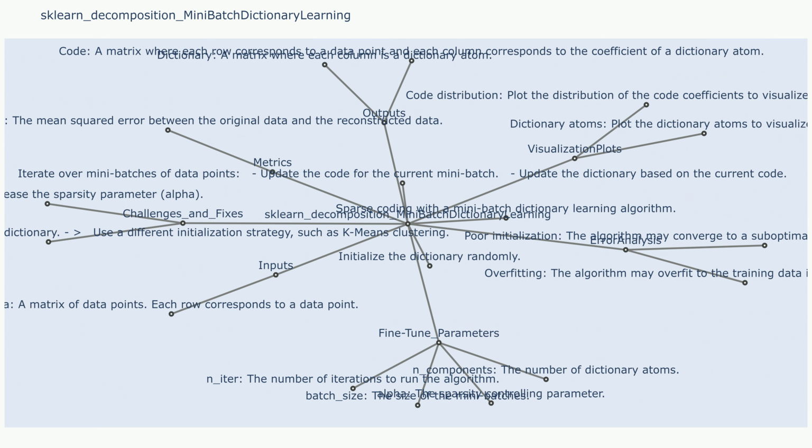Challenge 5. Initialization. The initialization of the dictionary atoms can influence the final result of the algorithm. Sample use case that resulted in challenge 5: using random initialization may lead to slow convergence or suboptimal performance. Fixes to challenge 5. Try different initialization methods like using a pre-trained dictionary or a subset of the data as initial atoms. Experiment with different random initializations to see which works best for your data.